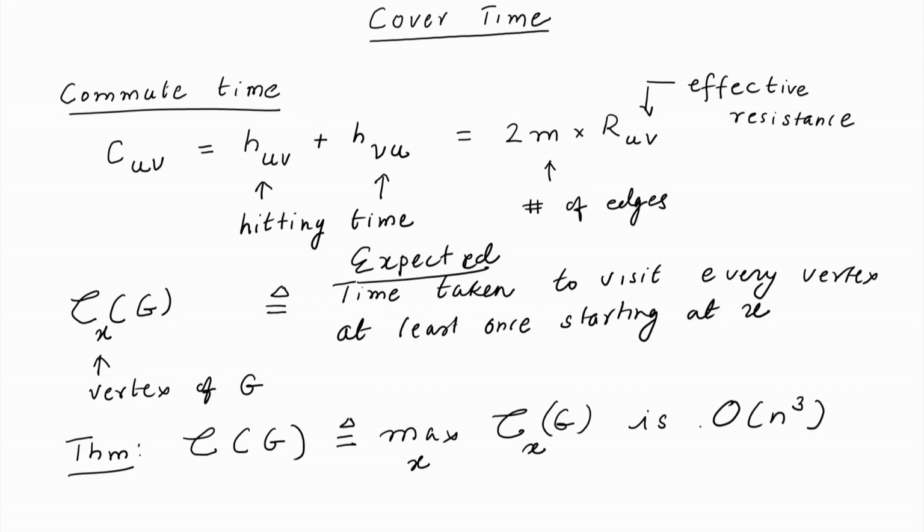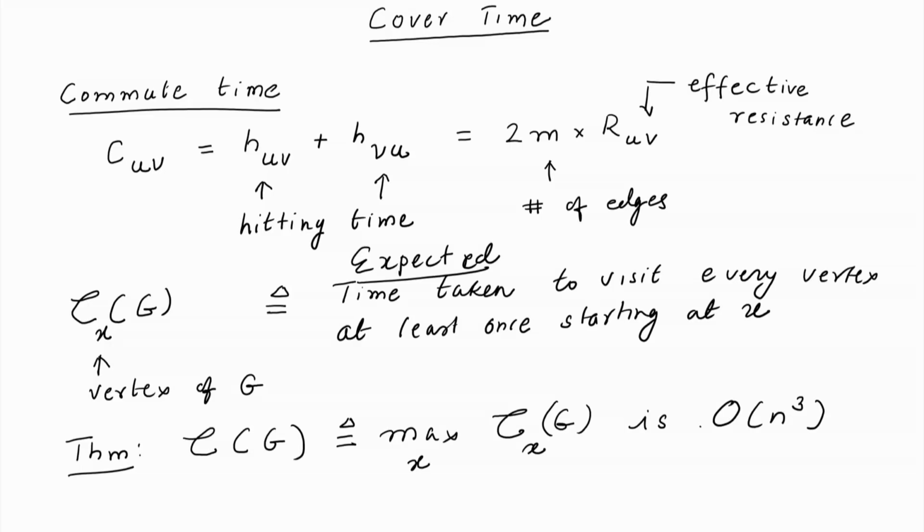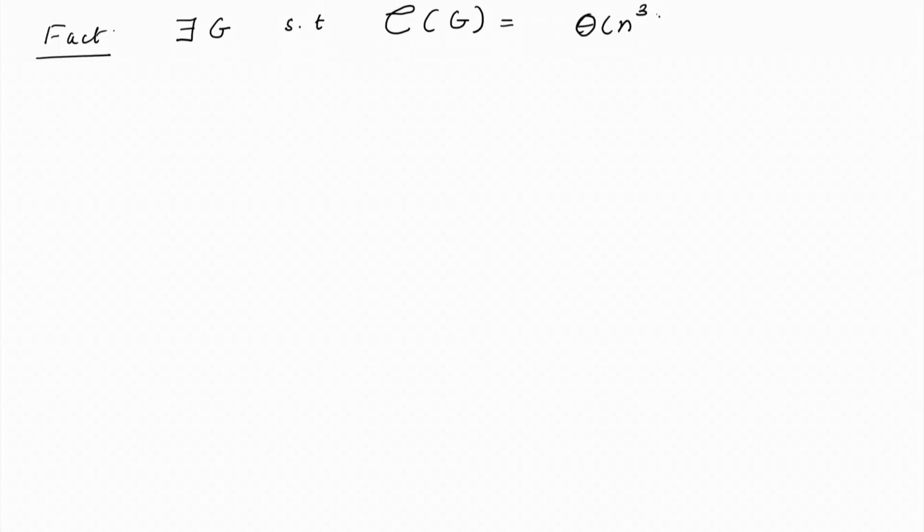That means, no matter which vertex you take, the expected time to visit all the vertices at least once is O(n^3). We will also show the following fact: there exist graphs such that C_G is equal to theta(n^3).